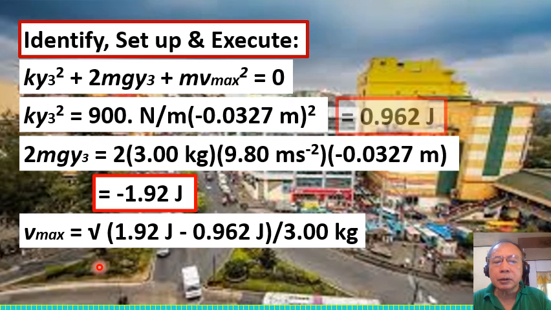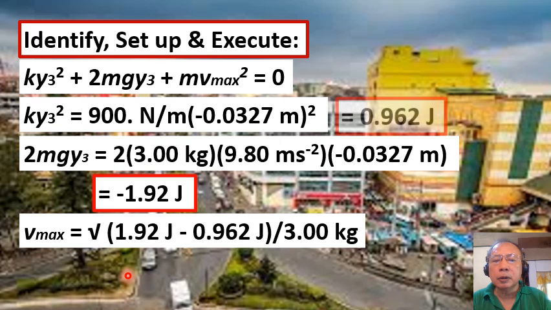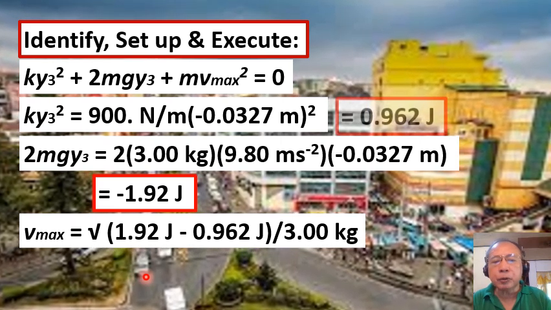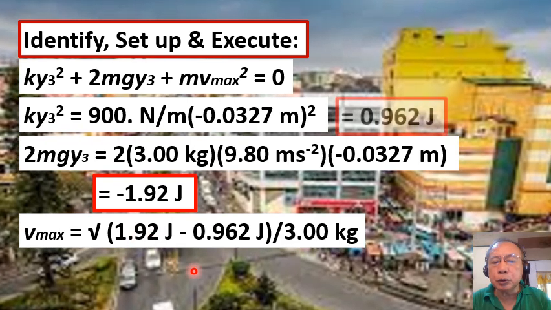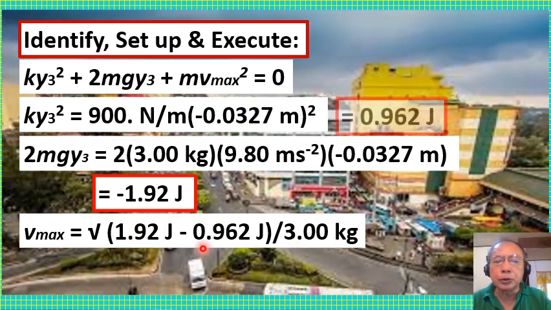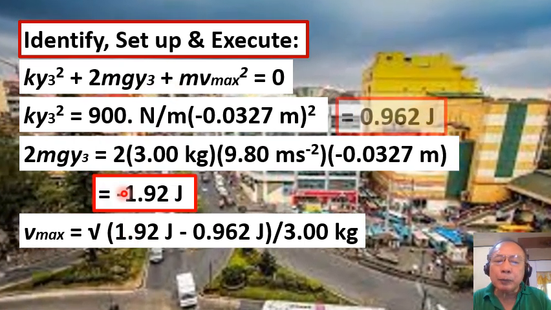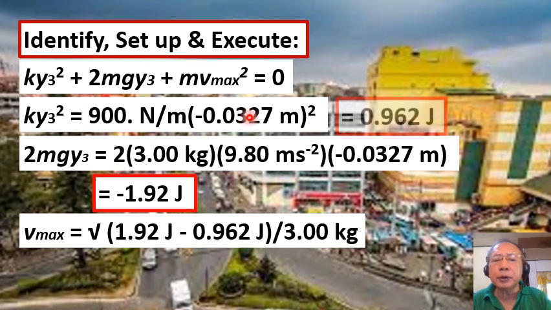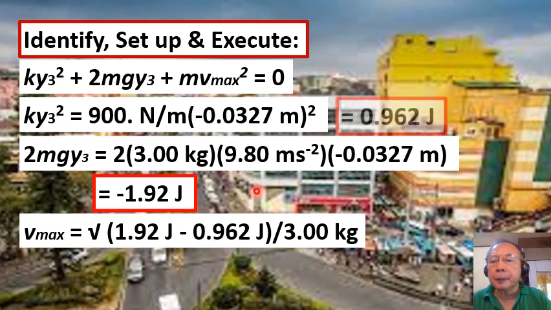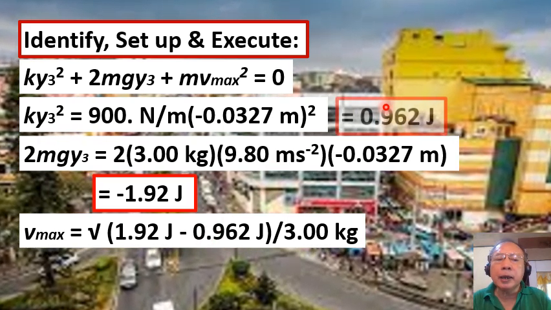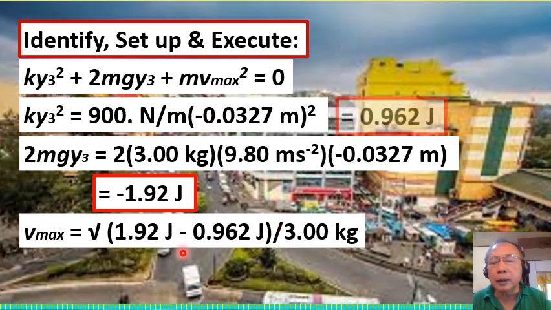So Vmax can be determined by getting the square root of the difference between 1.92 joules and 0.962 joules. Negative 1.92 joules, when transferred to the other side of the equation, becomes positive, while k y sub 3 squared, 0.962 joules, becomes negative.